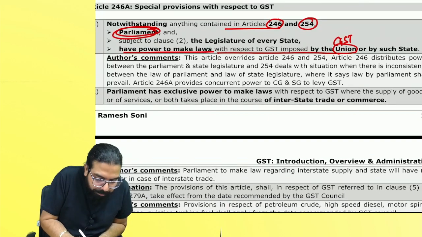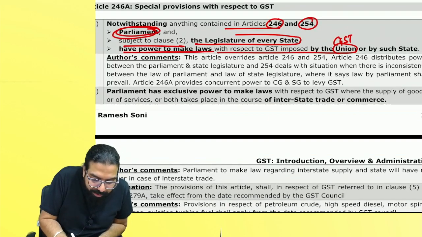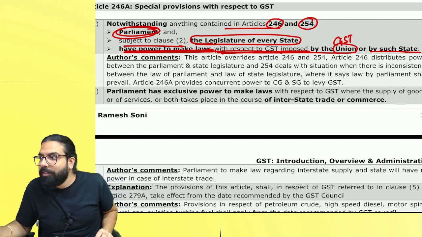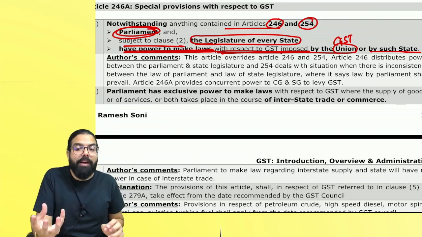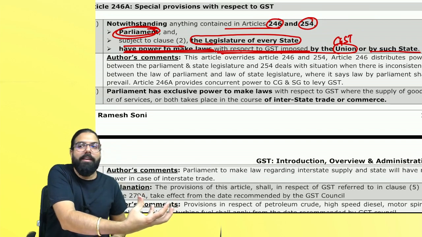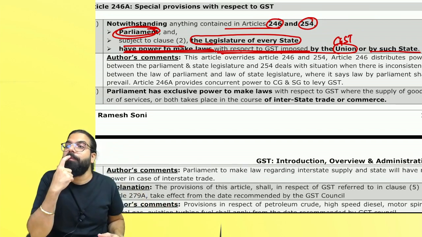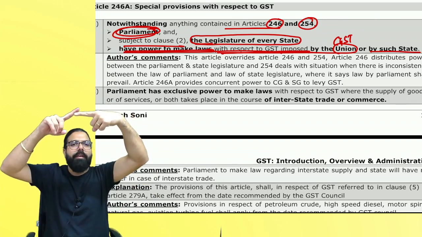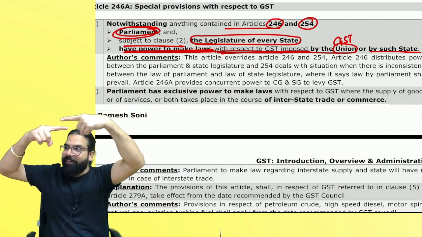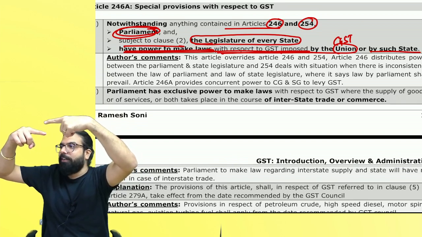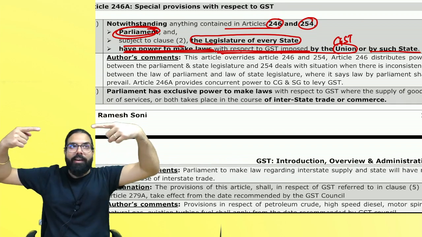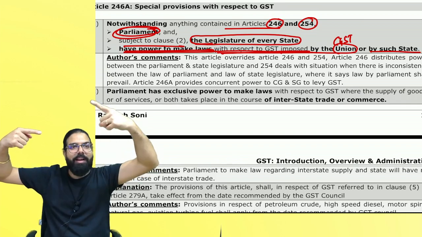And they are telling, subject to this, the legislature of every state has the power to make law with respect to GST imposed by such state. Means Karnataka SGST, the law will be made by the Karnataka state legislature. So CGST law is made by Parliament. Delhi's GST law will be passed through Delhi's state legislature. In the CGST Act, CGST will be collected.